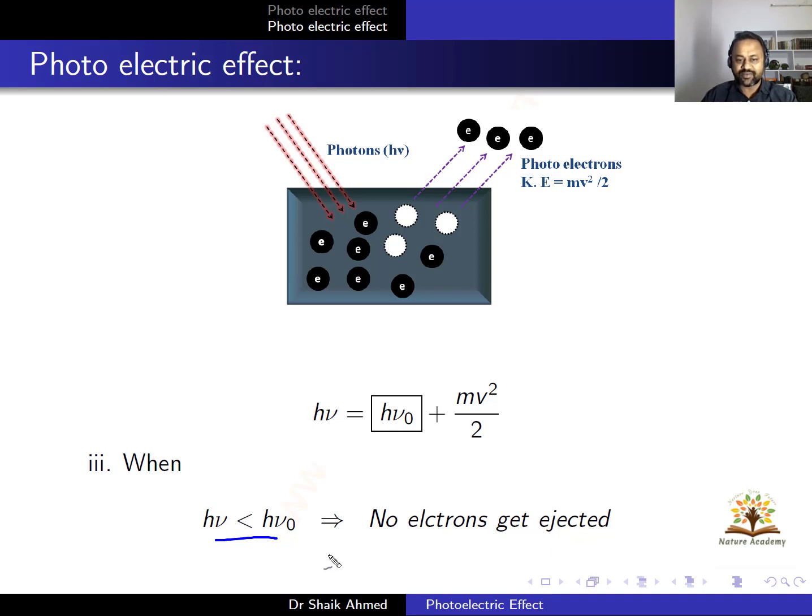In other words, if ν is less than ν₀, the frequency of the incident photon is less than ν₀. ν₀ is nothing but the threshold frequency of a given metal. If the incident frequency is less than the threshold frequency, no electrons can get ejected from the metal surface. So these are the three laws given by Philipp Lenard. But he did not get any Nobel Prize for this.